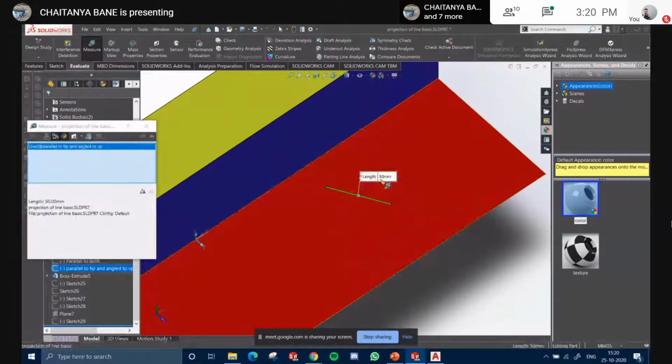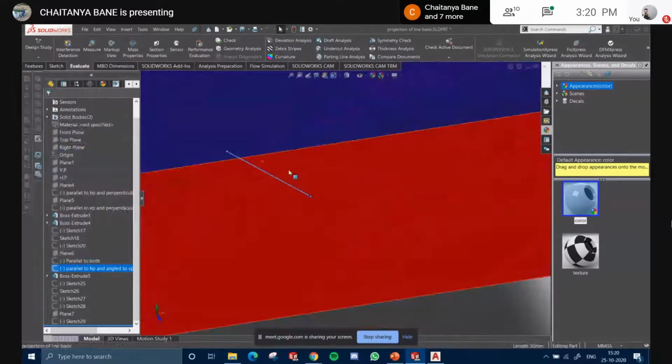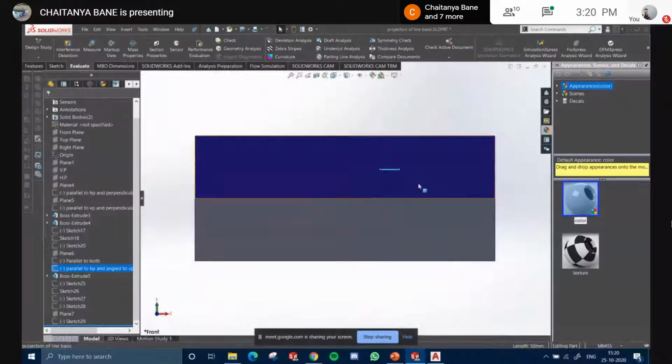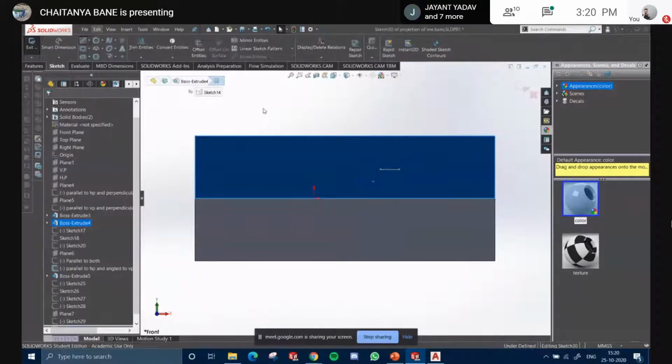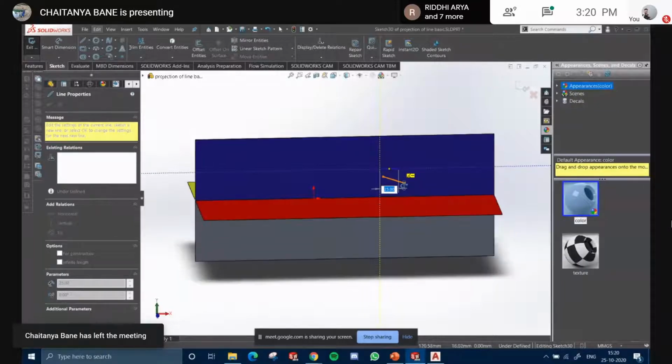This is 50 mm. It shows you the length, 50 mm. But if I view it in the front view, is it still 50 mm? Do you think what I'm viewing is 50 mm? No. Let's find out. What I view here is actually 25. Why is that? Projection? Yeah, it is a projection.